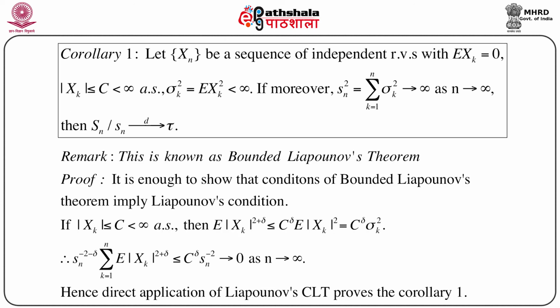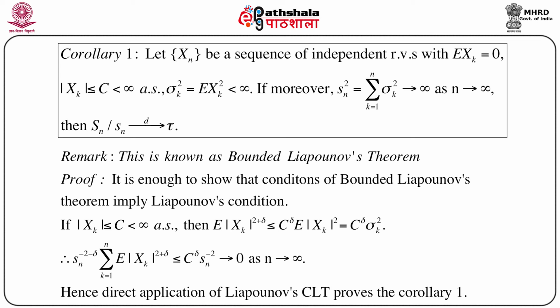Now, as a corollary, we can immediately have one corollary which says that if Xn is a sequence of independent random variables such that expectation of Xk equals 0 and modulus of Xk is less than or equal to c less than infinity almost surely, that means Xk is a bounded random variable, and sigma k squared equals expectation of Xk squared, which is less than infinity.